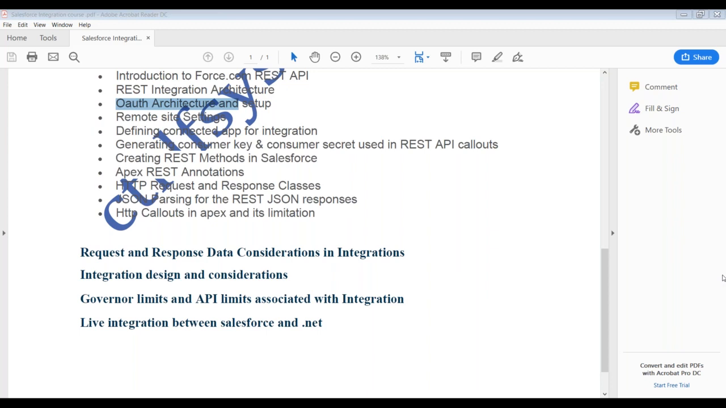If you want to connect two different systems, what do you want to do? Do you want to send some data from system A to system B? If you want to send data, then it's a data integration.